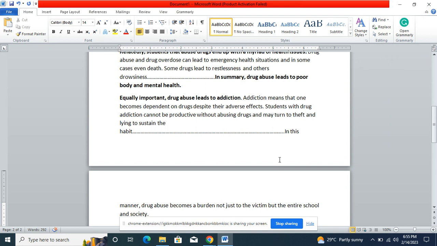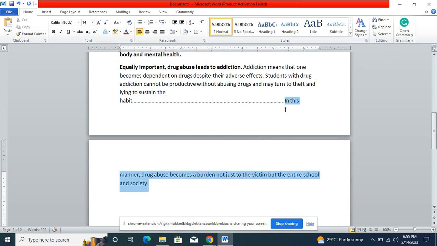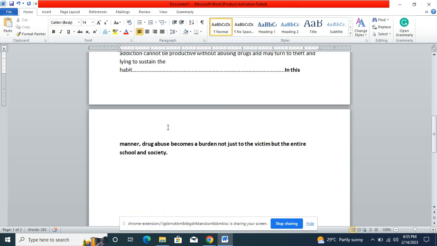Okay, so that's now our conclusion. In the conclusion, you summarize, or you can also give an opinion, but that opinion must not be in first person, so you must not use I. It must be in general form and must be related to the body paragraph.